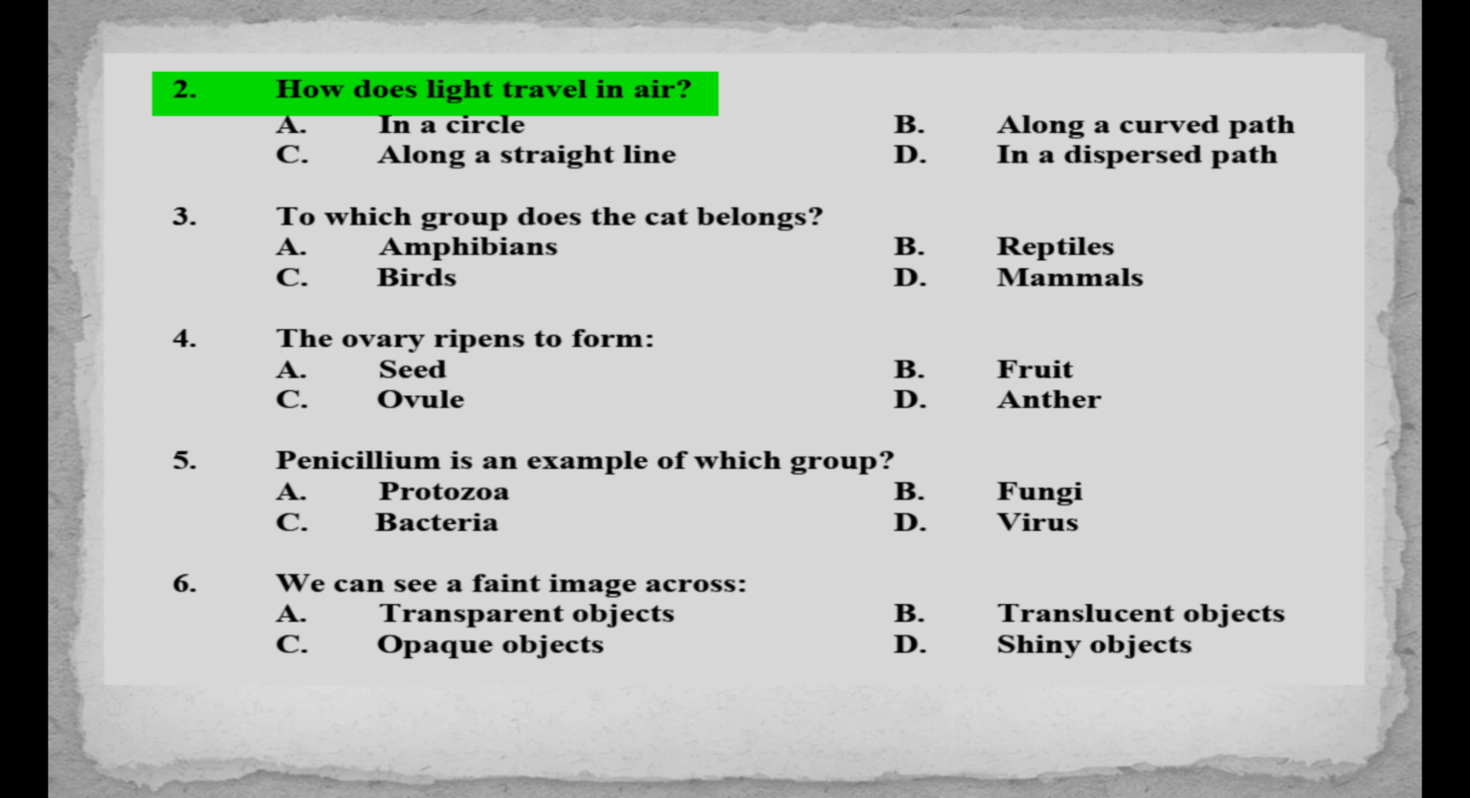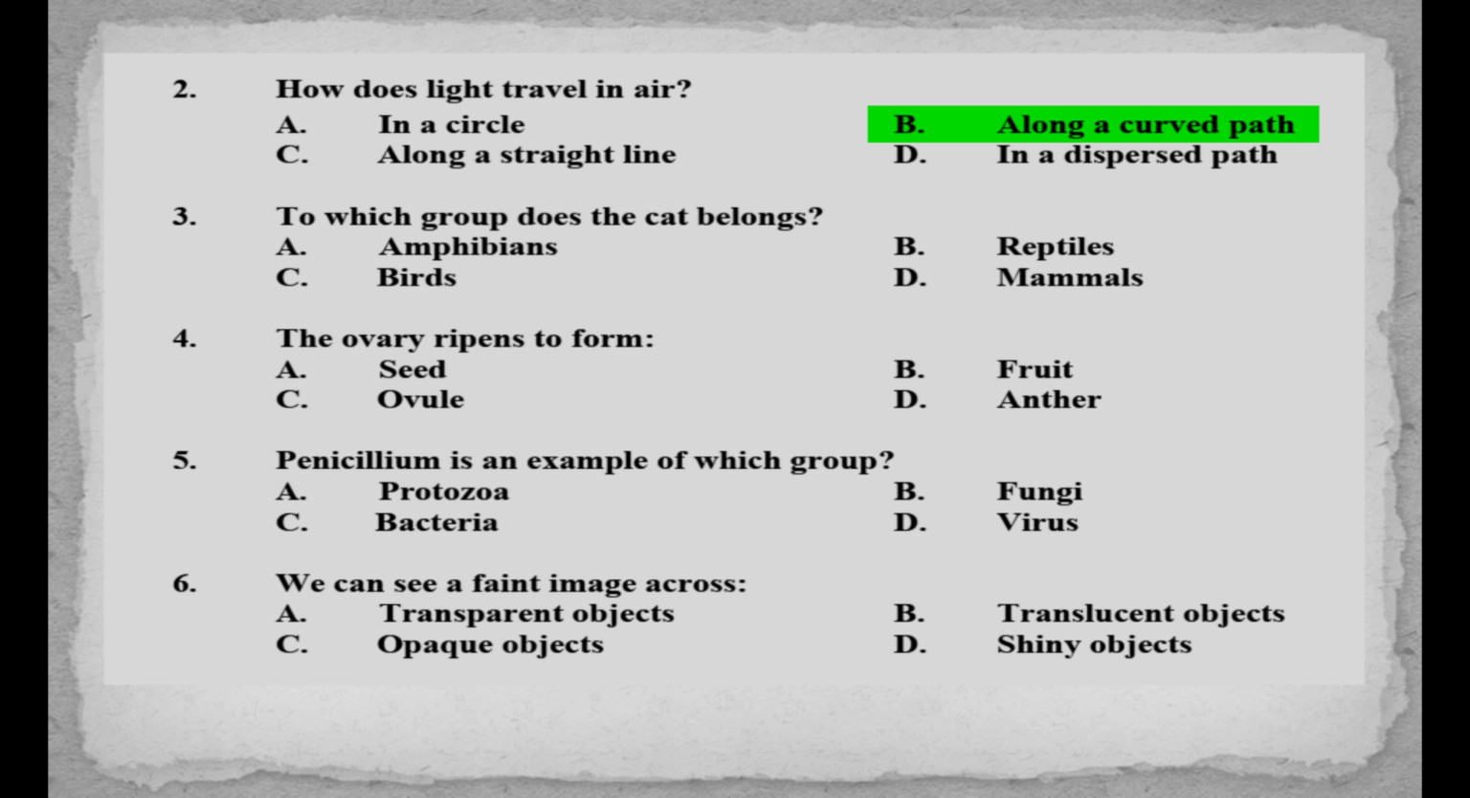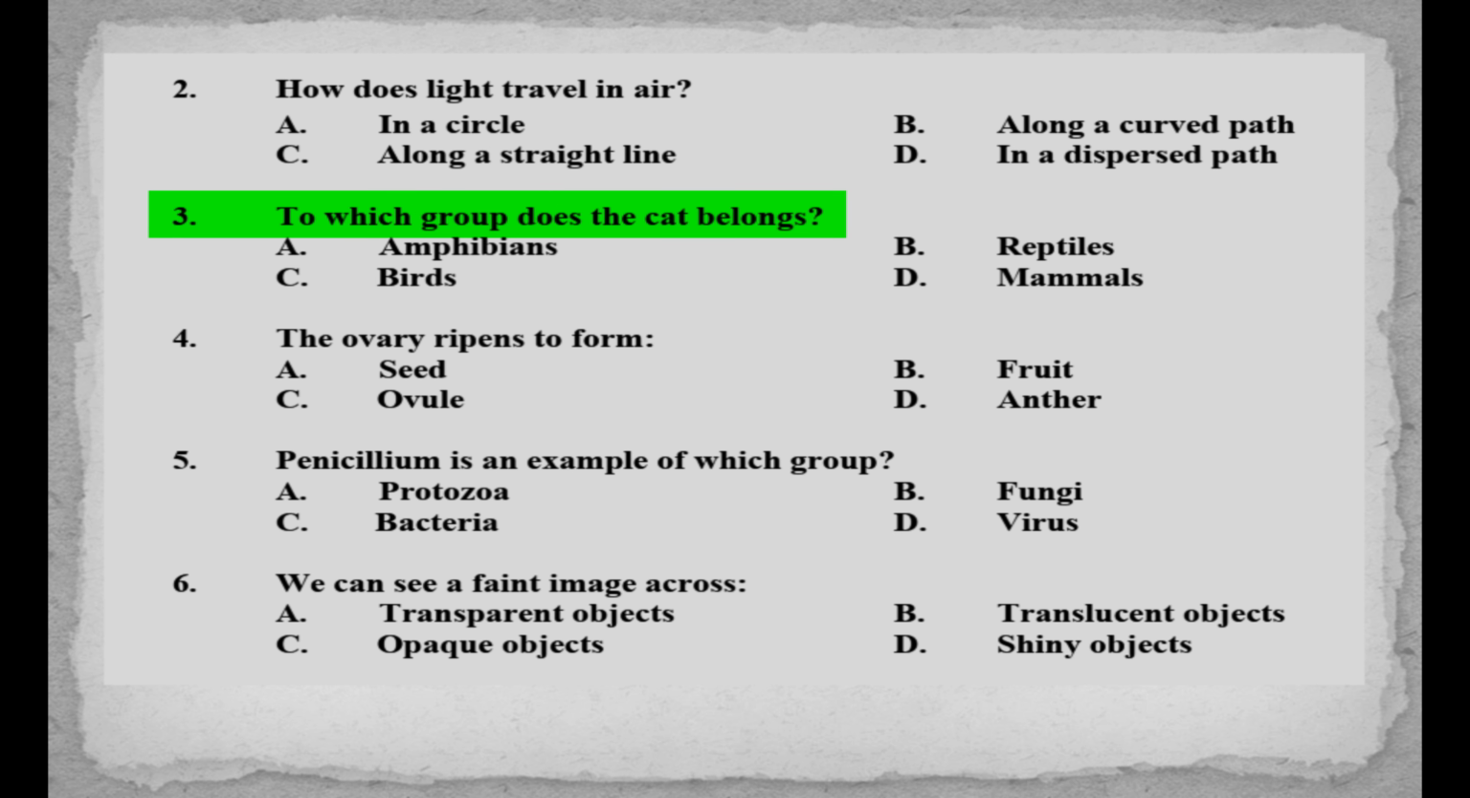MCQs number 2. How does light travel in the air? A. In a circle, B. Along a curved path, C. Along a straight line, D. In a dispersed path. Answer is option C. Along a straight line.